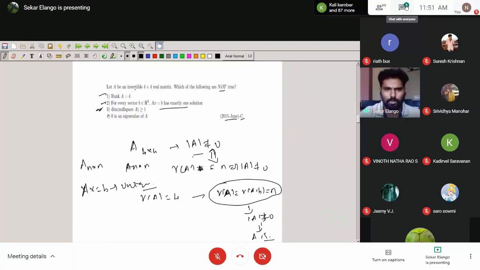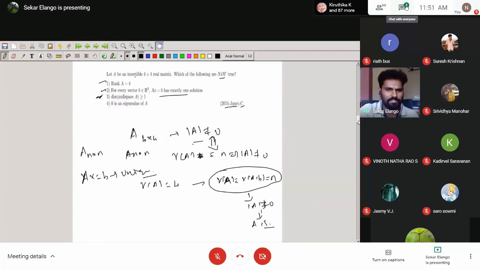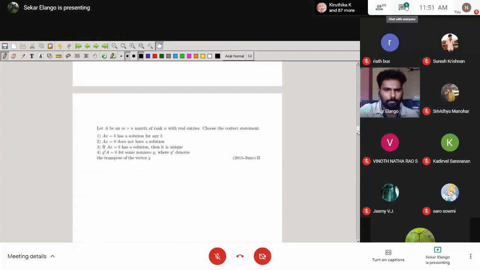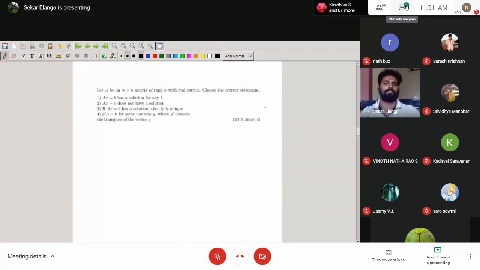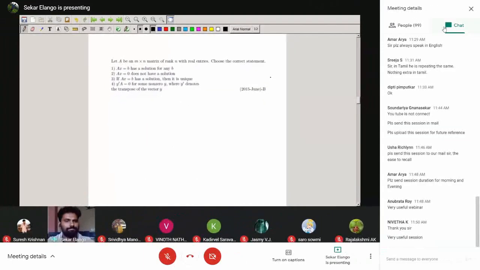The other two options: the first is based on the vector space, the rank and nullity theorem. Once we know that, we can easily do it. Eigenvalues we also discuss in the next section. So this is the part C problem. The next problem is part B questions only.